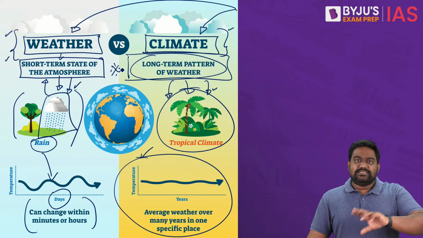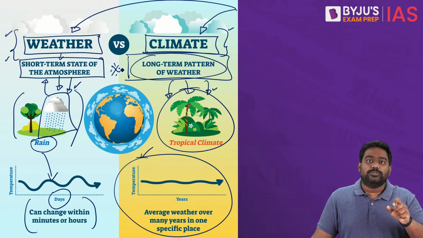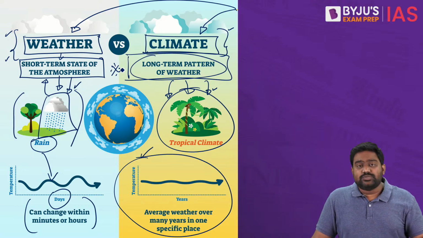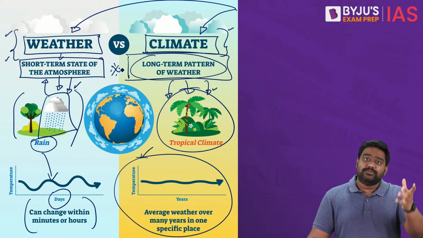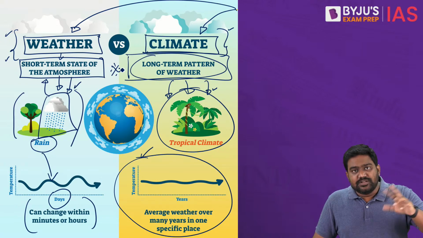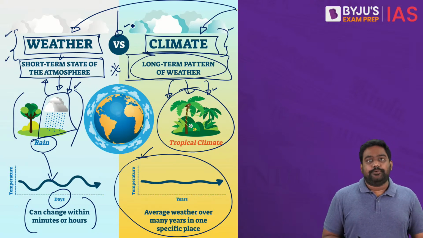For example, India has a certain type of climate. Temperate countries have a certain type of climate. So that is a long-term phenomenon. Whereas weather is something that changes seasonally or maybe even on a day-to-day basis. Sometimes within a single day, you will experience different weathers, right? So please understand this essential concept.